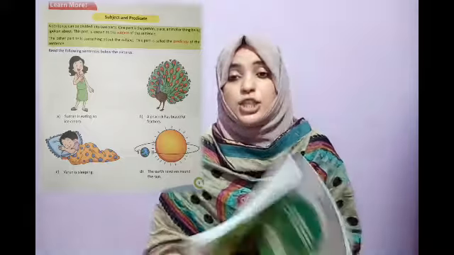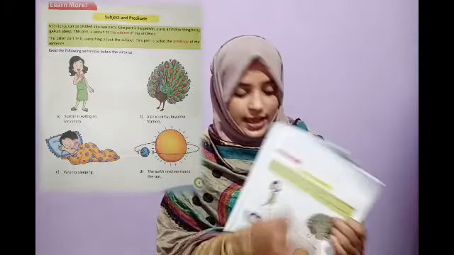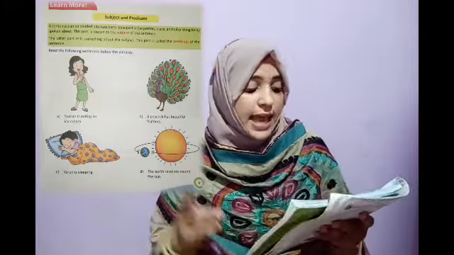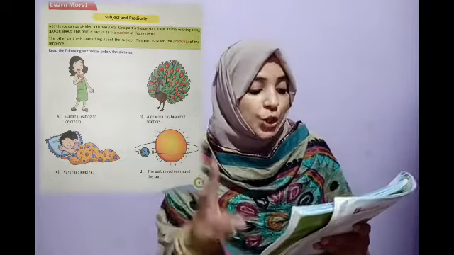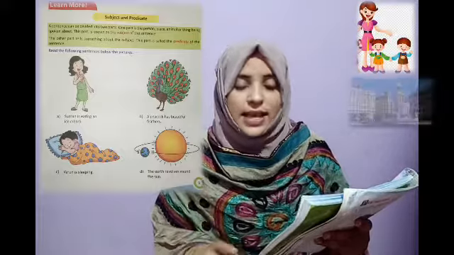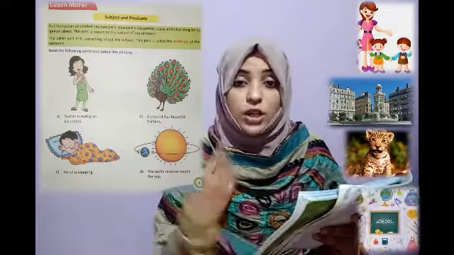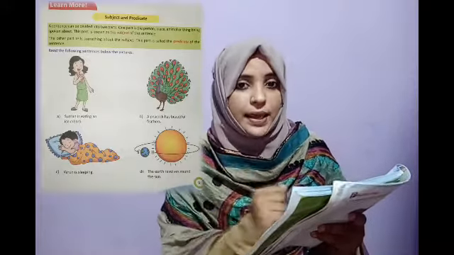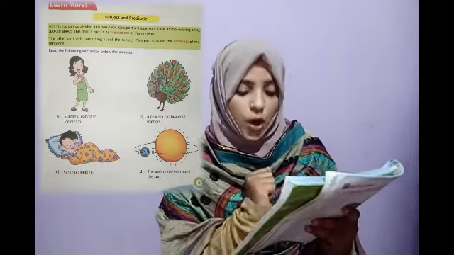Understood? Yes, like that. So everybody look at page number 9. Subject and predicate. A sentence can be divided into two parts. One part is the person, place, animal or thing being spoken about, which I already told you. Subject will be a noun or a pronoun.